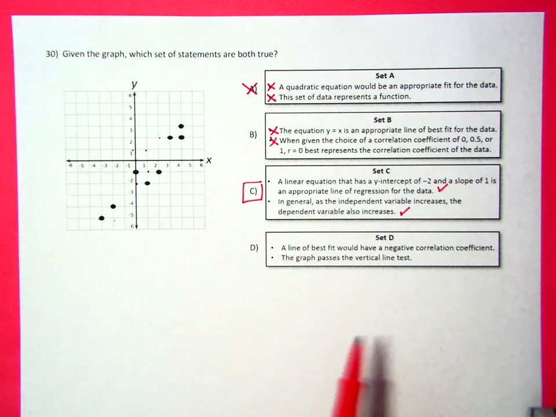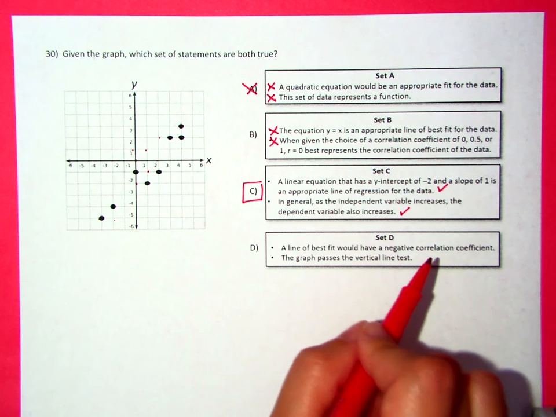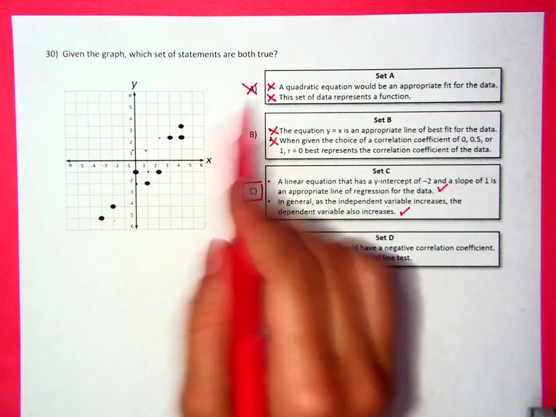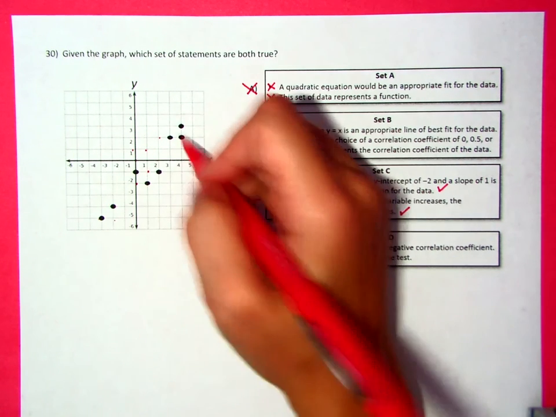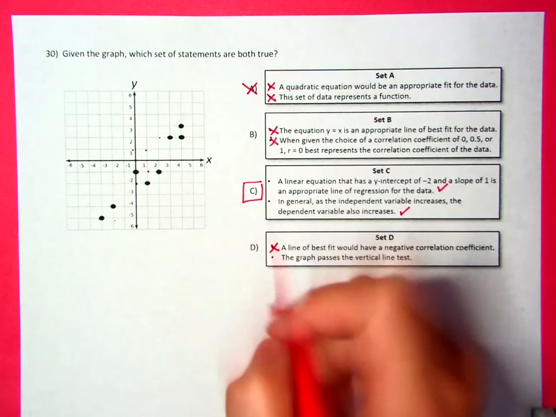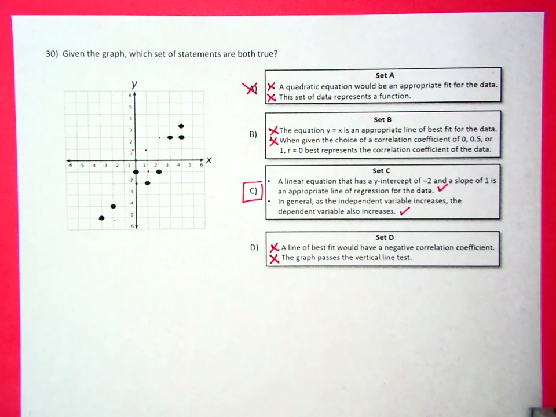But let's check the last one. A line of best fit would have a negative correlation coefficient, which means it had negative slope. This has positive slope here, so that would not work out. And it says the graph passes the vertical line test. If I draw a vertical line right through here, I already said it would not pass. So those two answers are out. So that leaves us with answer choice C as our best answer choice.